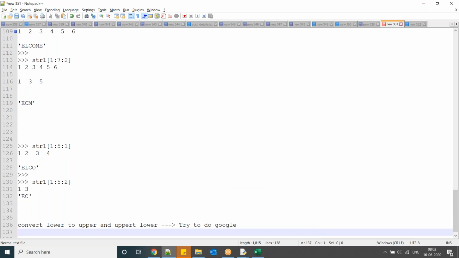Okay. Why I'm saying like this is I know the function, there is a swap case. But if you got any requirement like this, first try from your end. If you are not able to understand, try to do Google. Even 10 to 15 years experience guys also doing the same thing only. Okay. Habituate to do the Google, no problem.